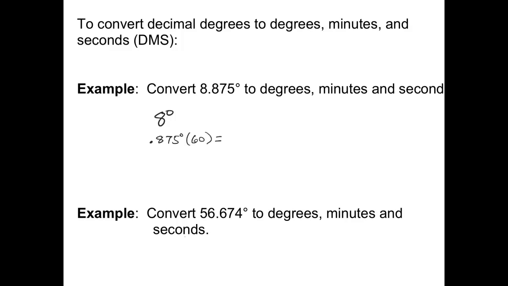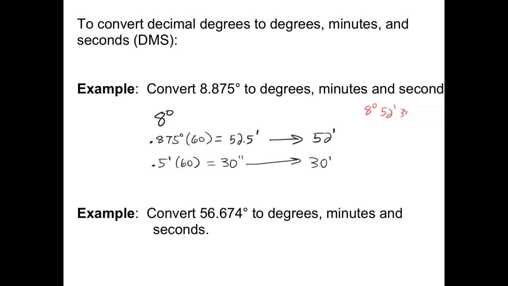If I multiply by 60, I get 52.5, and now I'm in minutes. We're going to write the 52 minutes and then take the 0.5 minutes and multiply by 60 again, and that gives us 30, but now we're in seconds. So I've got 30 seconds. So my answer is 8 degrees, 52 minutes, 30 seconds.